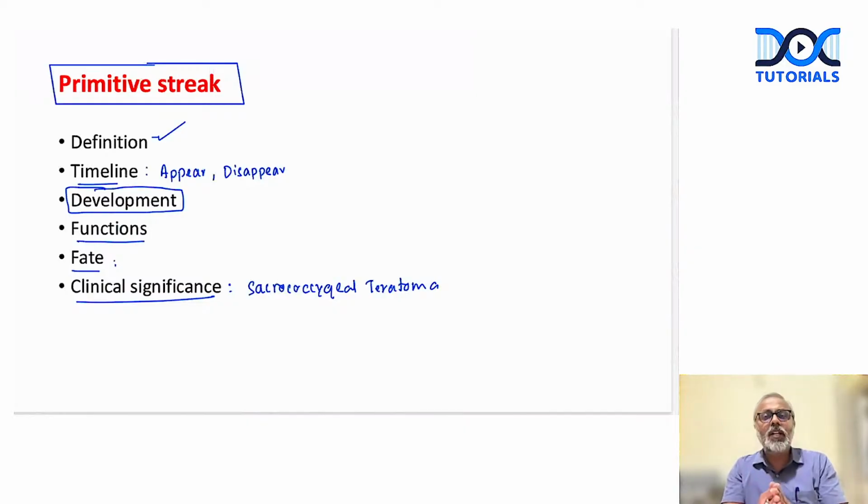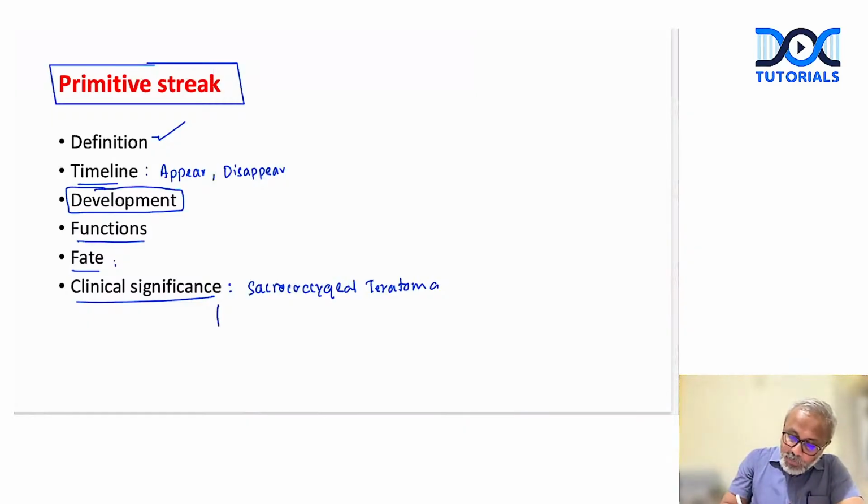For example, the tumor would contain muscles, a mesodermal derivative. It would contain glands, an endodermal derivative. It would contain hair, nails, teeth, which come from the ectoderm, right? So this is what sacrococcygeal teratoma means. This occurs due to the late disappearance or persistence of the primitive streak.